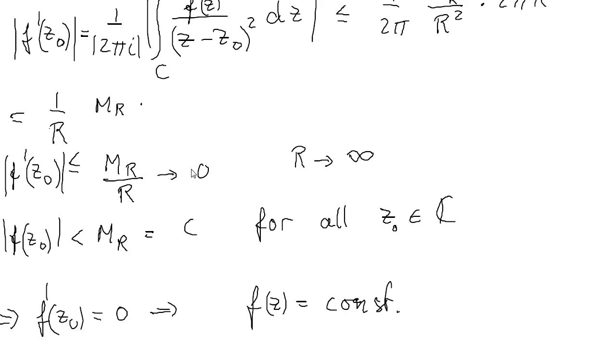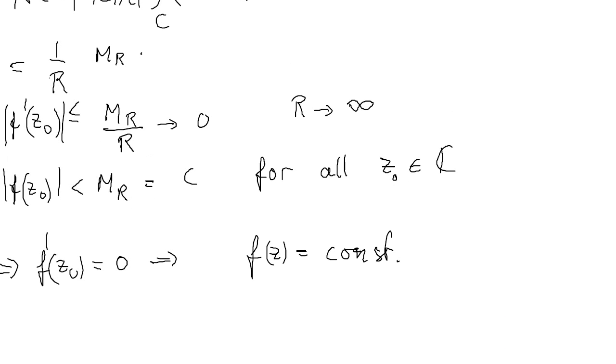And if this is true, then f of z must be a constant. We took an arbitrary point z0 in the complex plane, and we found that the derivative is equal to 0. Then of course the function f of z must be a constant throughout the complex plane. So this completes the proof.